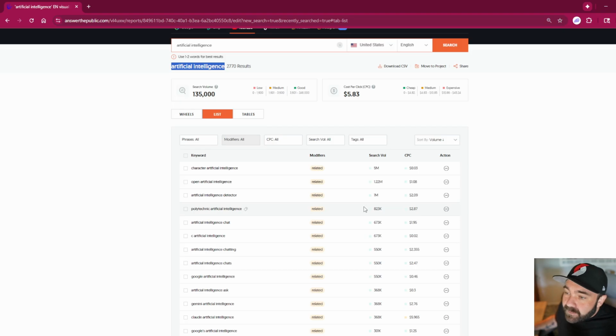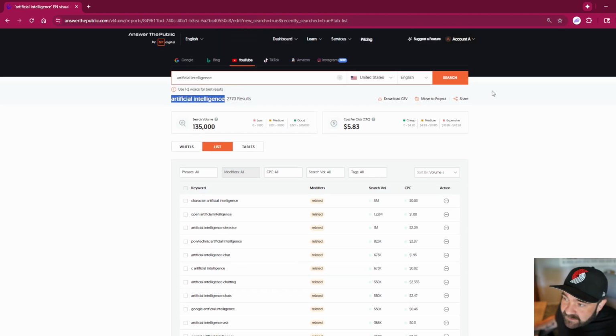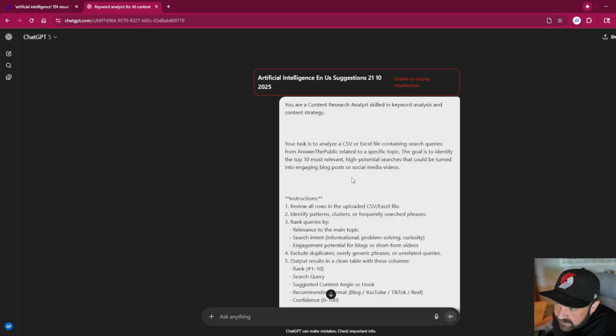So the reason I use Answer the Public is because of how easy they make it to just click download CSV. Now, it's going to download everything of these 2,770 exactly as it is: keyword, modifier, search volume, cost per click. So I already have that downloaded. Once I do my search, I download what I want. I then just go into ChatGPT. I have this prompt that I use that's saved. I'm happy to send it to you if you'd like it.